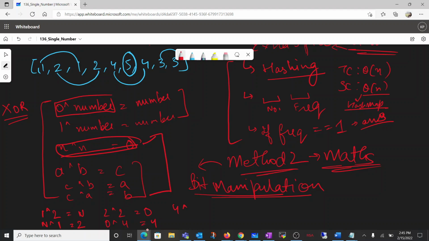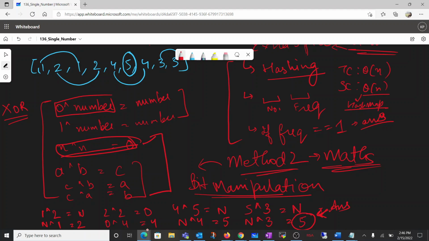And then when we do 4 XOR with 5, then a new number is generated. Let us say it is n. And when we do n XOR 4, then 5 would be regenerated again. And then we do 5 XOR 3, then a new number is generated. Let us say it is n. And then we do n XOR 3, right? Then 5 would be regenerated. So at the end, whatsoever we are having as our answer, I mean, whatsoever number which is single, that would be our answer. So this is the thing which we are required to return as our answer.